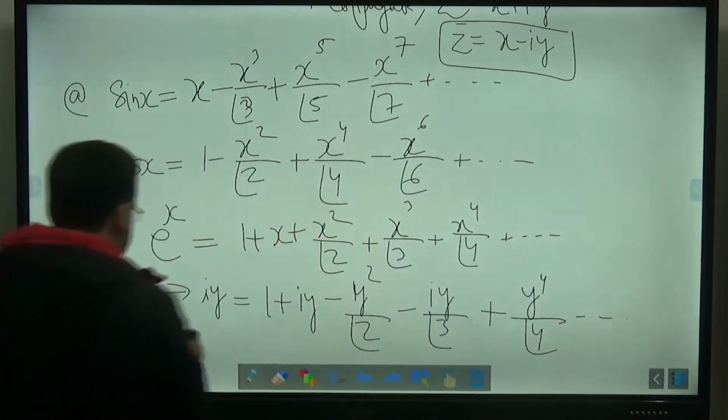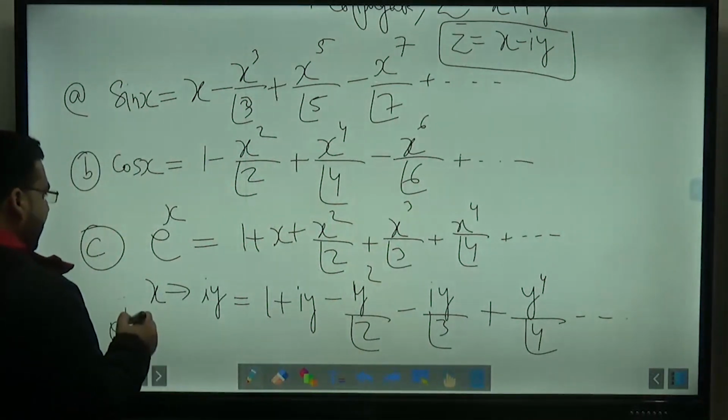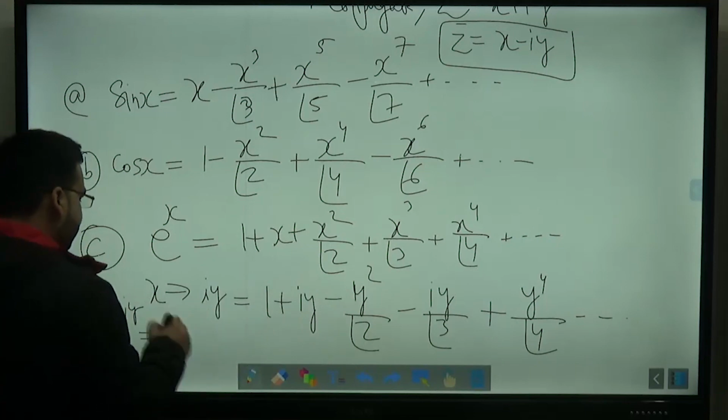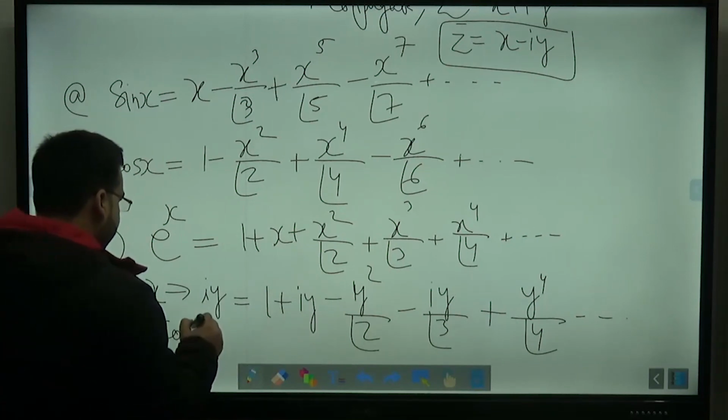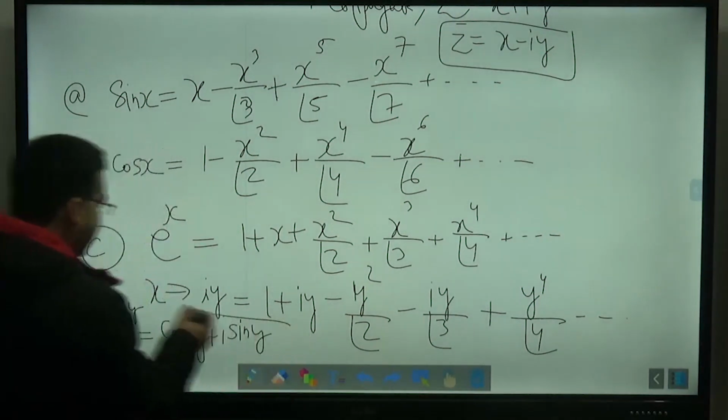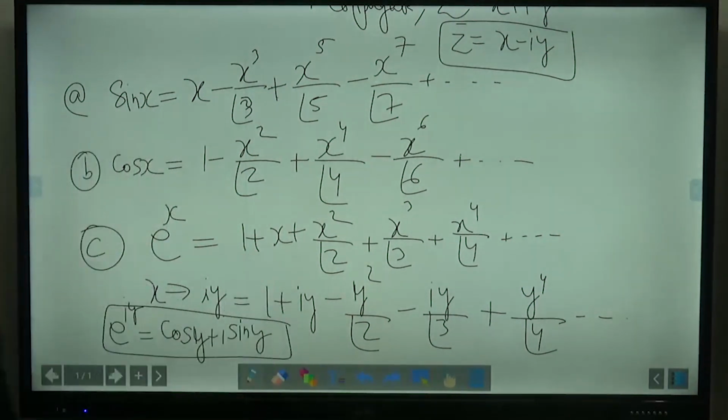If you take things common, then e raised to the power iy can be represented as cos y plus i sin y. This is also something we have already discussed.